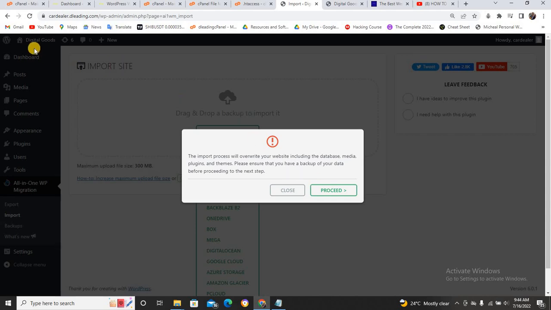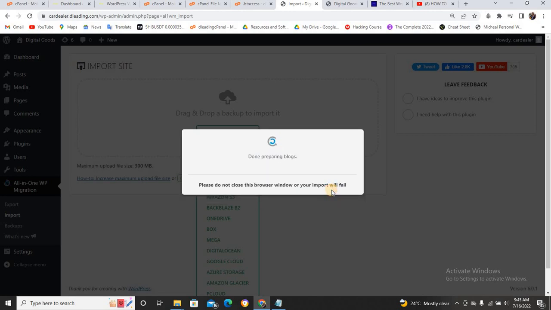Now, if you look at this page, you see digital goods. Or let me show you, can you see the headline now? The tagline here is digital goods. Once I click on proceed now, it's going to change all the headline and everything. So I just want you to be aware of it. Now just click on proceed. Once you click on proceed, it's going to do everything, so just wait for it to load.